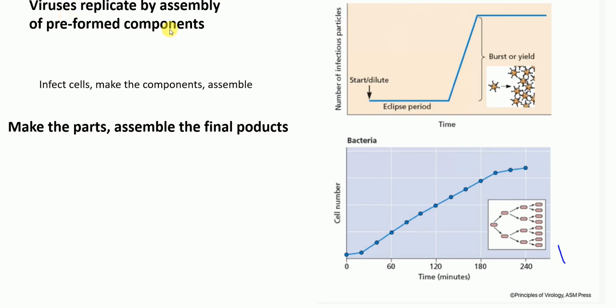So how does this happen? We have the viral particles, and these viral particles have to infect the cell, and when they infect the cells, then they make the necessary components and assemble these components inside the infected cell, and they make new viral particles. So the viral replication is by assembly of preformed components. Let's look at this picture here. This part shows the number of infectious particles, and this is the time. We have the virus particle, and we infect